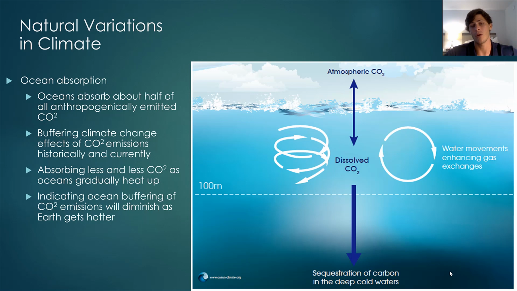So soon, if the oceans get too hot, they will no longer be able to absorb any CO2, and the climate will warm even faster, about twice as fast as what we are currently seeing. So this is going to be a huge problem in the future, and it essentially is going to contribute to a positive feedback mechanism in which the climate will continue to get hotter and hotter simply because the oceans will no longer absorb any more CO2.